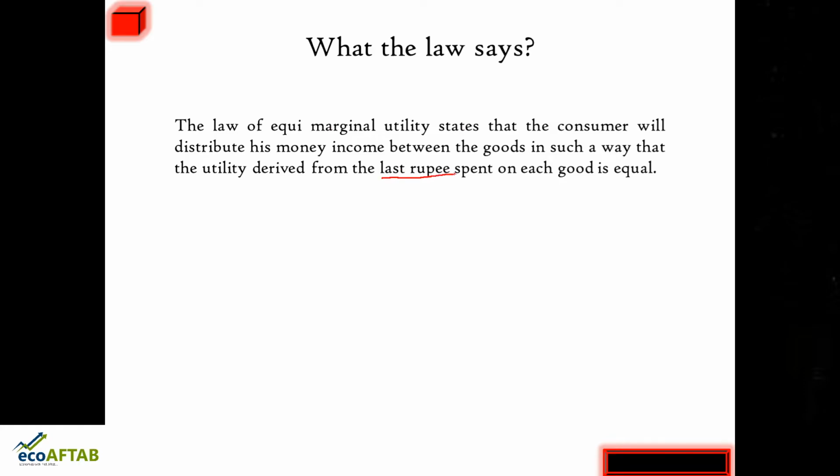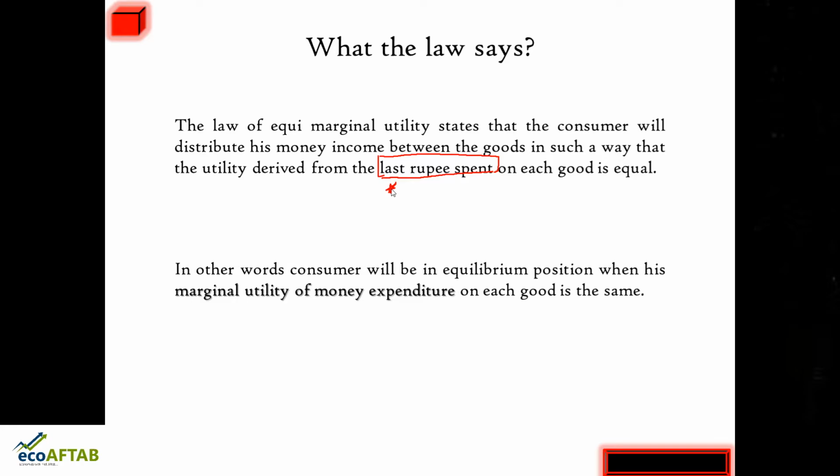Last rupee spent. When you are speaking about the last rupee spent on each good, what is it? This is an important phrase: the utility from the last rupee spent on each good should be equal, or in other words, the consumer will be in equilibrium when his marginal utility of money expenditure on each good is the same. So here I am introducing one more concept, and that is marginal utility of money expenditure.